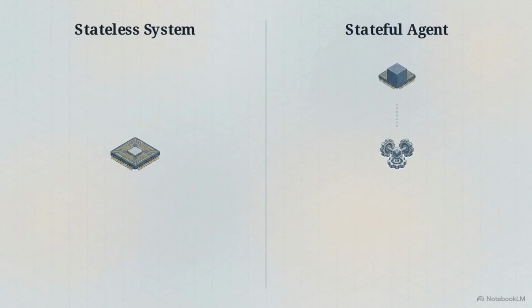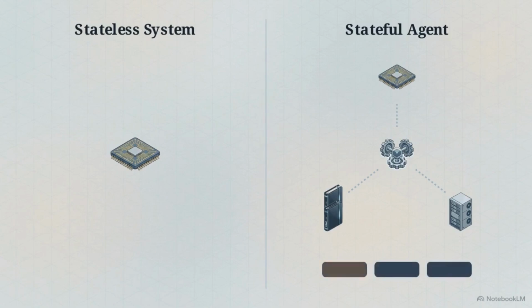A stateful AI agent flips this architecture. It introduces explicit state management, persisting relevant information automatically across multiple interactions. By managing databases, caches, and memory retrieval services in the background, a stateful system can accumulate experience. It can remember user preferences over months, adapt to new rules, and track its own progress through long-running workflows without needing human intervention at every step.